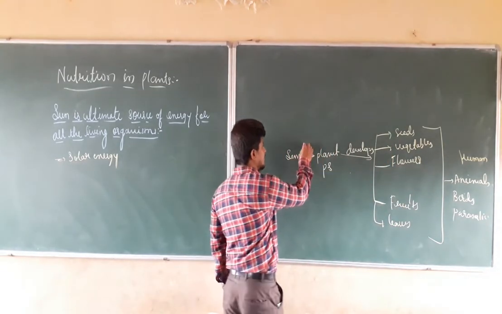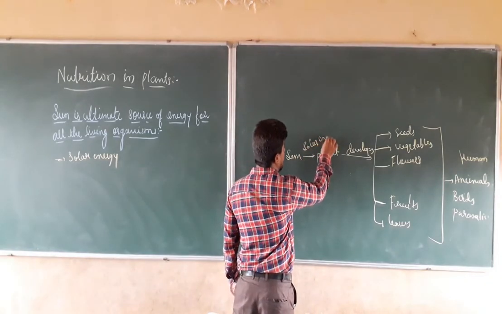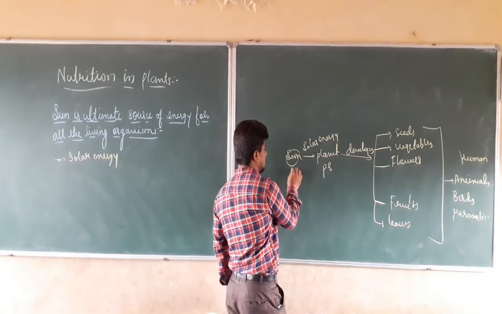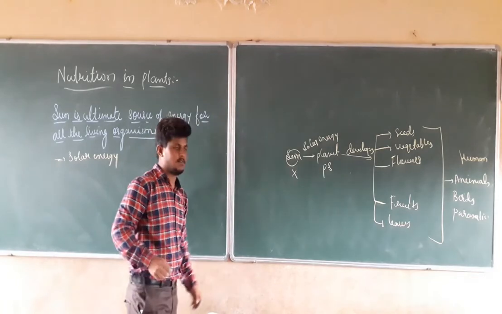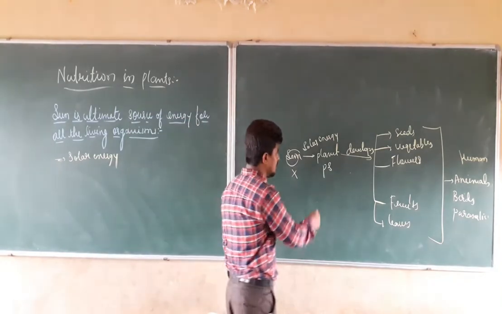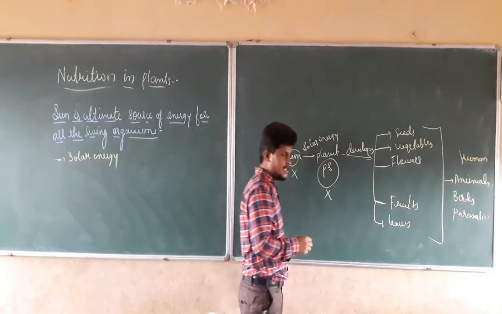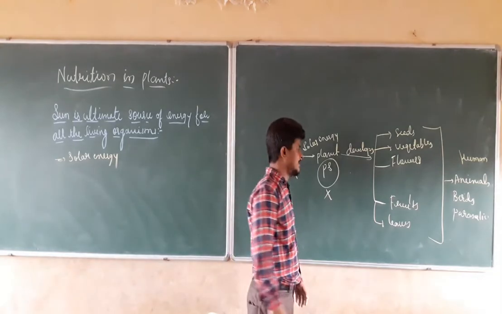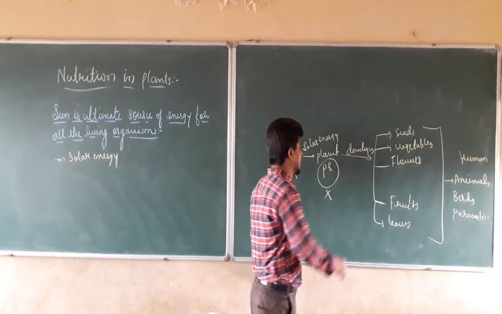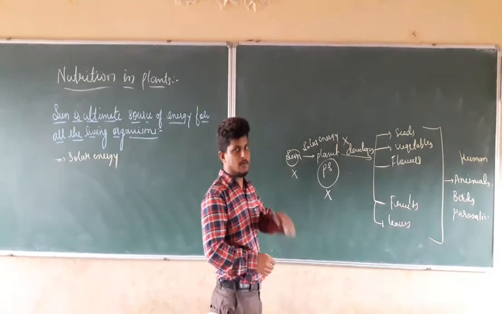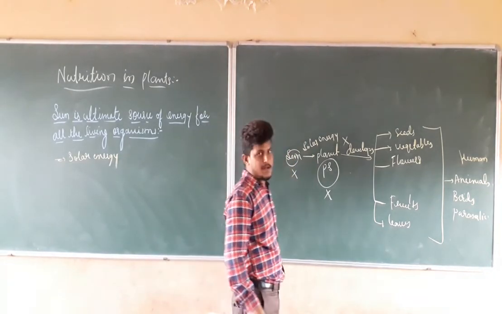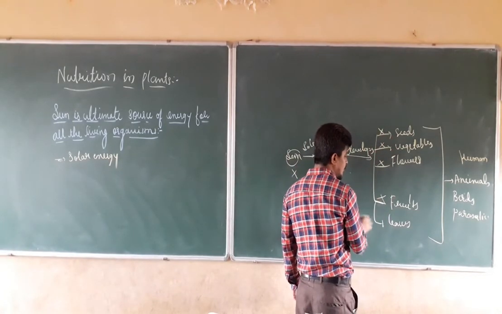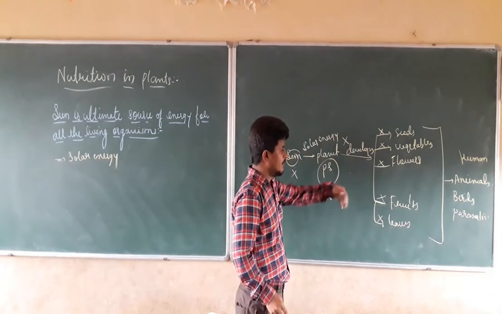If the sun is not present, if the solar energy of the sun is not present, what will happen? There will be no photosynthesis. If there is no photosynthesis, there will be no development of the plant. That means no plant will be present. If there is no plant, there will be no seeds, no vegetables, no flowers, no fruits, no leaves, nothing will be present there.